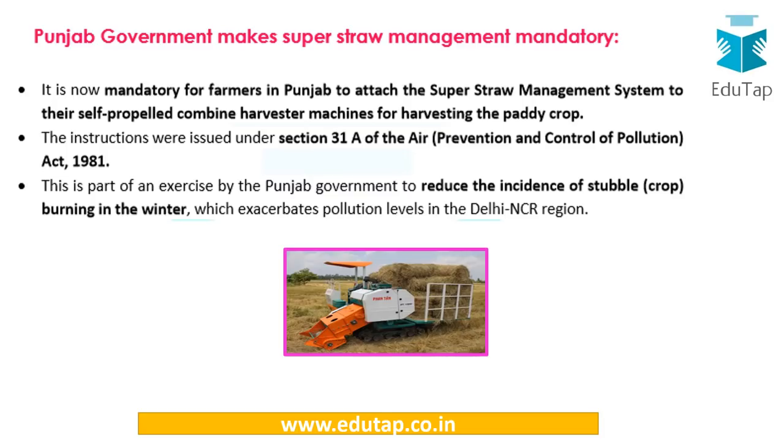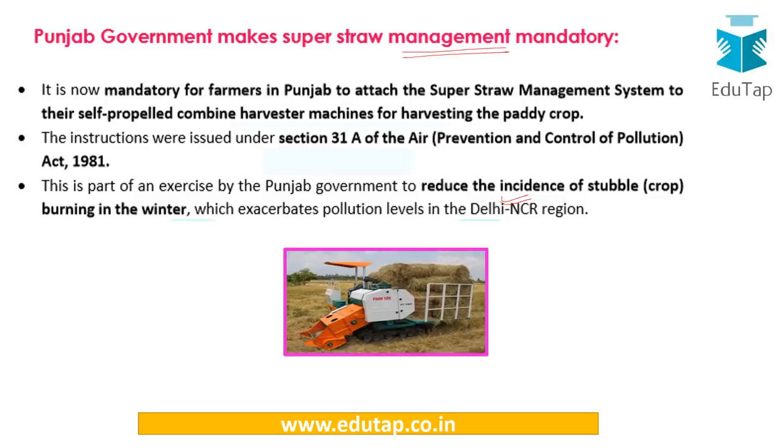So here is another important news from the state of Punjab. Punjab government makes super straw management mandatory. Now as we are aware, straw is basically the left out portion of the harvested crop. The crop is usually paddy, and when the farmers burn it so as to get rid of the left out stalk, it usually causes air pollution in a large number. The Delhi NCR region has faced a lot of problems related to this stubble burning, which used to cause smog and other environment related hazards.